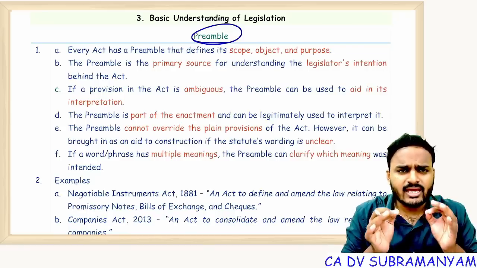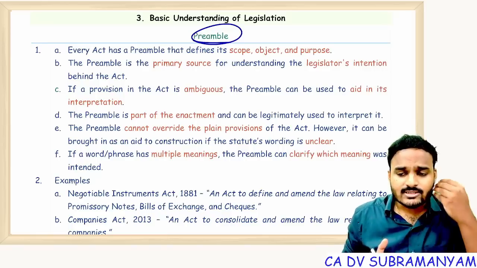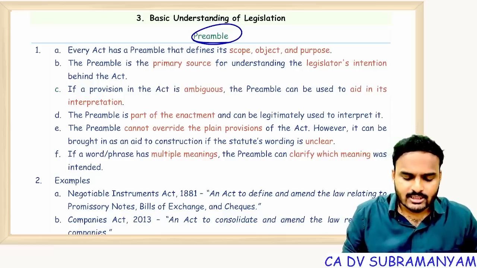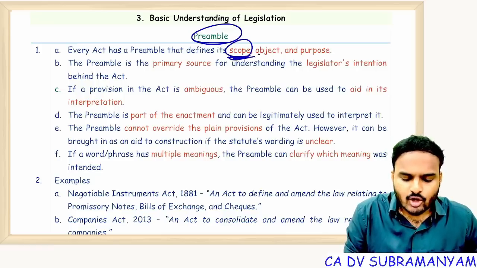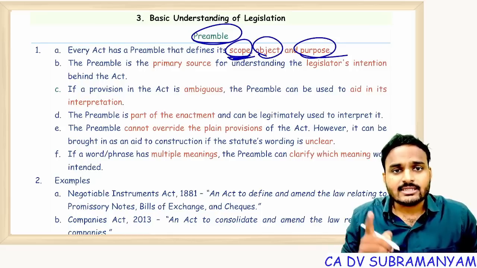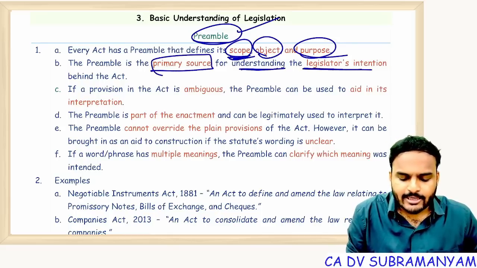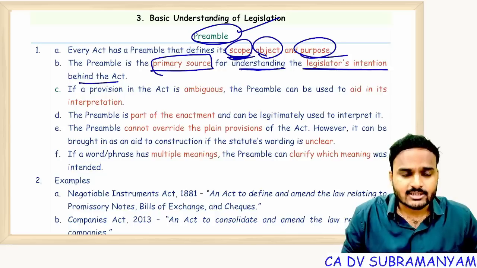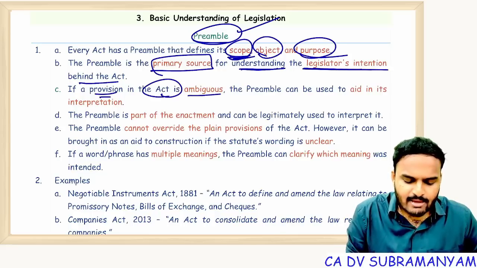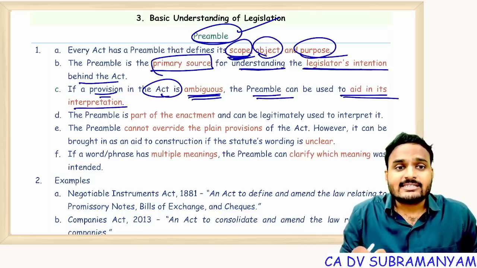Preamble. What is the main theme of the preamble? Why is the preamble there? What is the reason for its existence? You can see here, the preamble defines the scope, object and purpose of the act. The preamble is a primary source for understanding and interpreting the legislator's intention behind the act. If a provision in the act is ambiguous, the preamble can be used to aid in its interpretation.